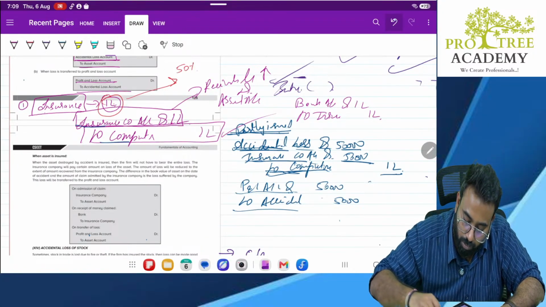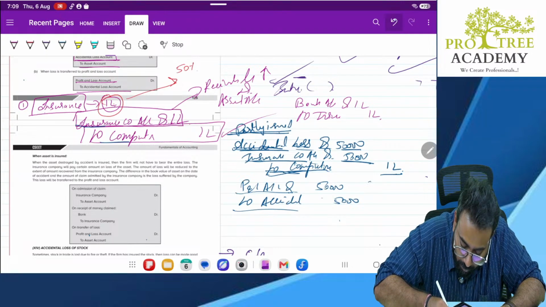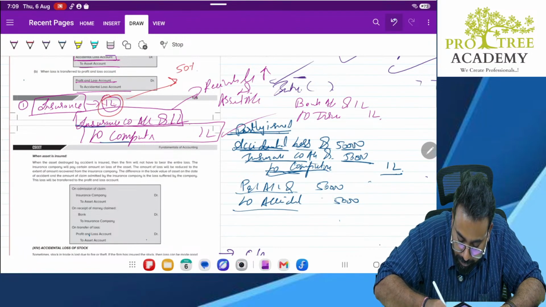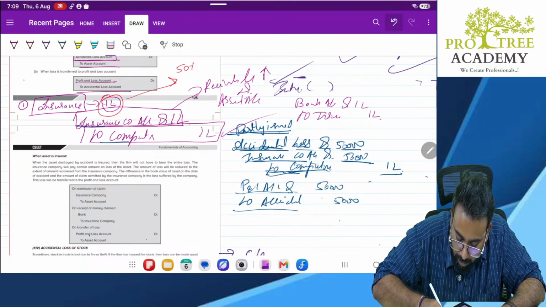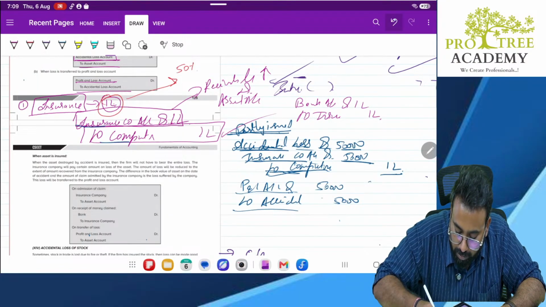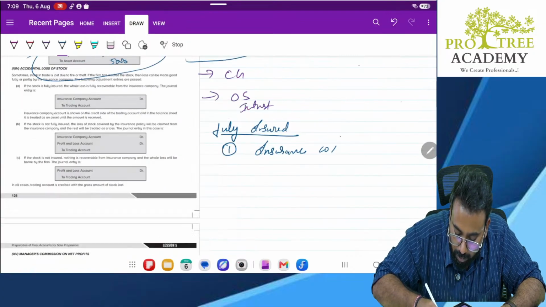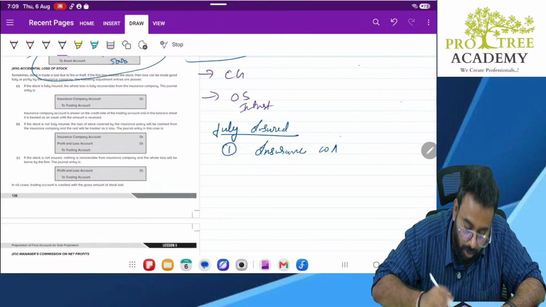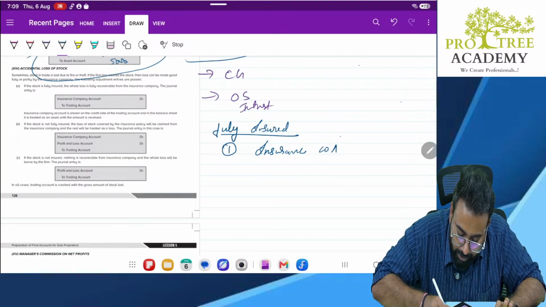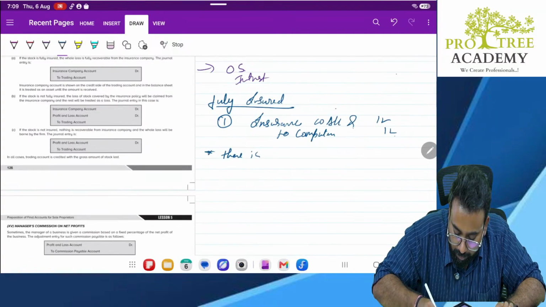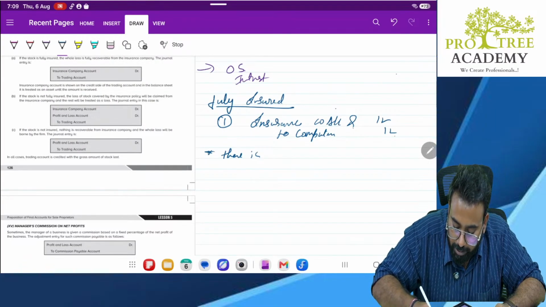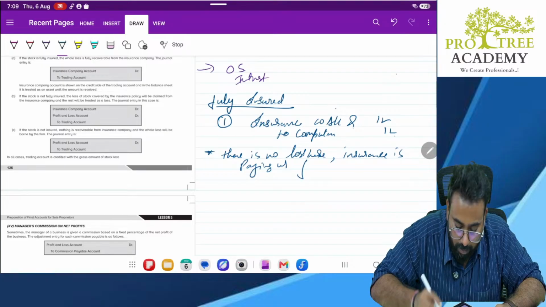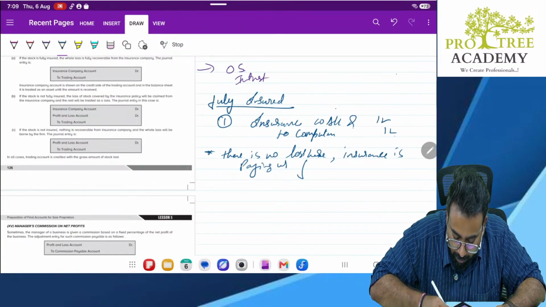If you are not able to see it clearly, I will write it down. Fully insured. What is the entry? Insurance company account debit to computer 1 lakh. No loss. There is no loss here. Why? Insurance is paying us for the loss.